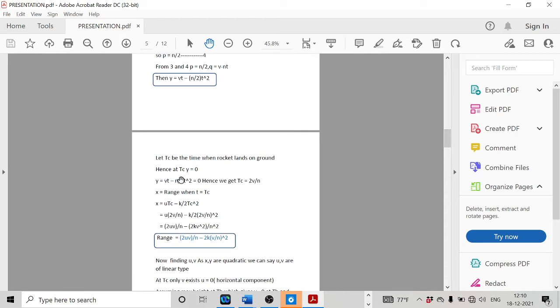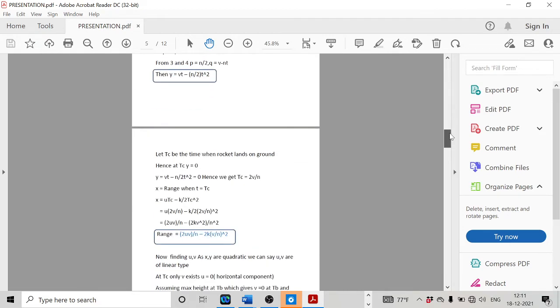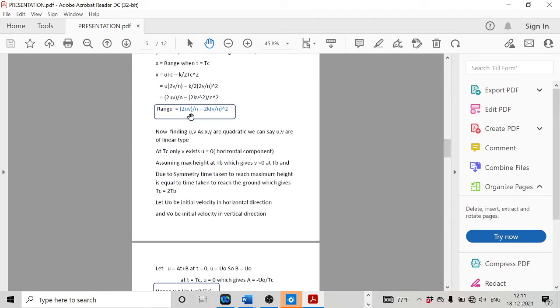Next, tc was taken as the time when the rocket lands on the ground. Hence, at that time, vertical displacement is 0. Substituting this in the y value, we were able to obtain the value of tc as 2v by n, where v is vertical velocity and n is vertical acceleration. And x becomes the range when t is tc. So this tc was substituted in the x equation, and by summarizing things we were able to obtain the range equation as 2uv by n minus 2k into v by n whole square.